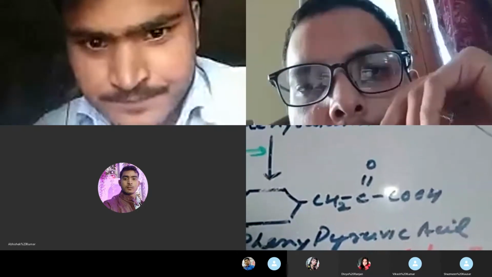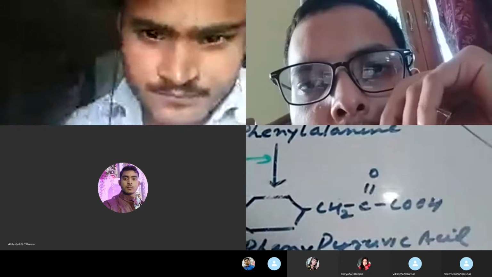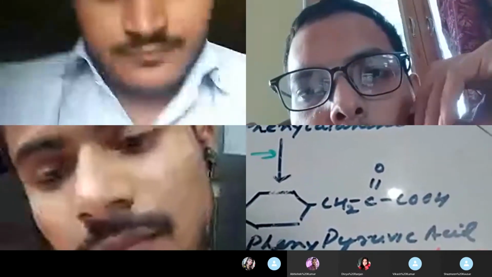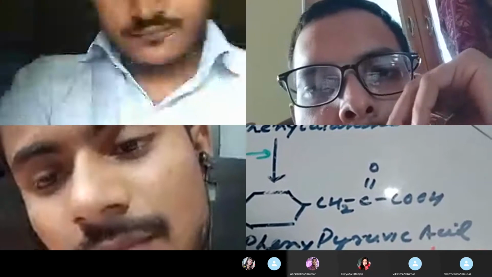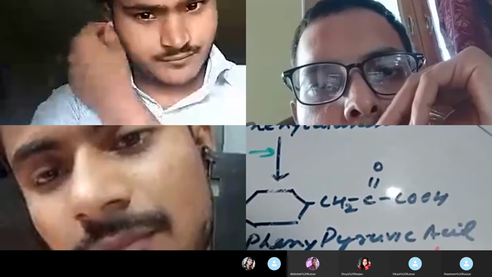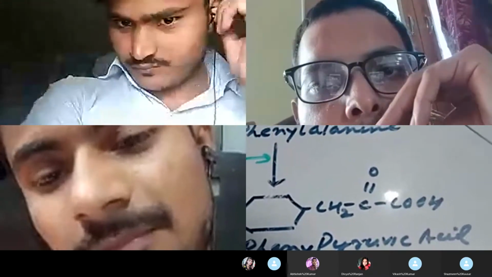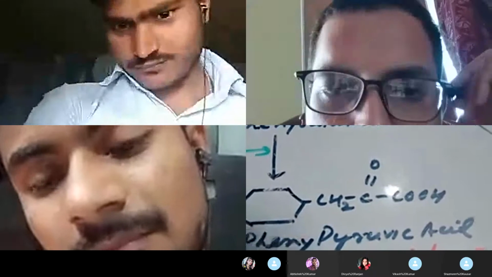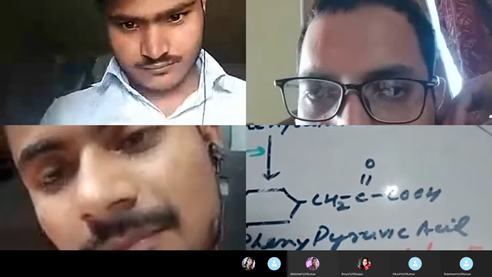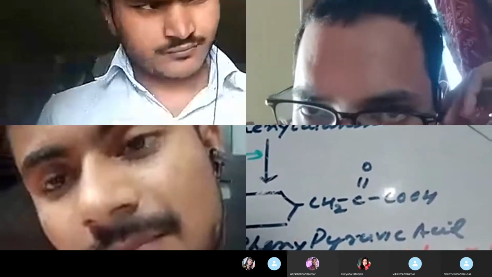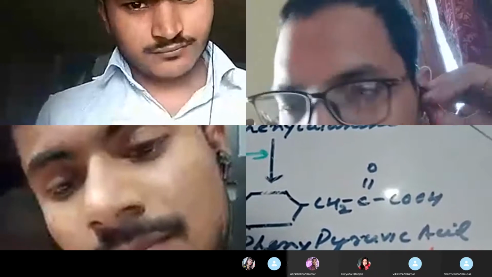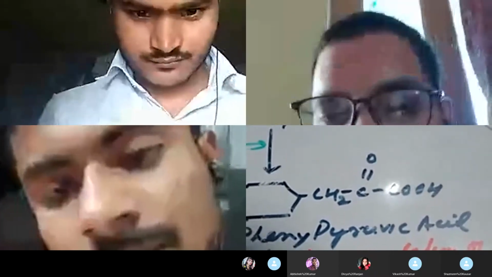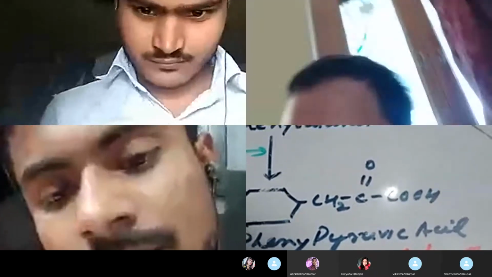This reaction is blocked because there is no enzyme, because this gene has undergone mutation, and if there is mutation, this enzyme will not be formed. In the absence of this enzyme, the phenylpyruvic acid will not be converted into para-hydroxyphenylpyruvic acid, and as a result accumulation of phenylpyruvic acid will take place, and that will cause the disease known as phenylketonuria.